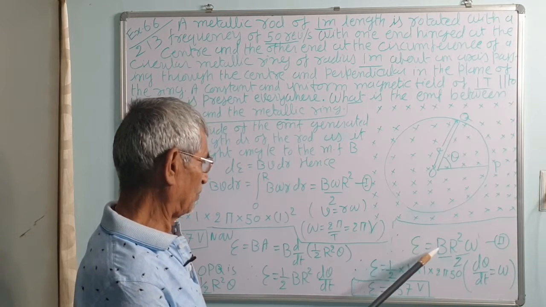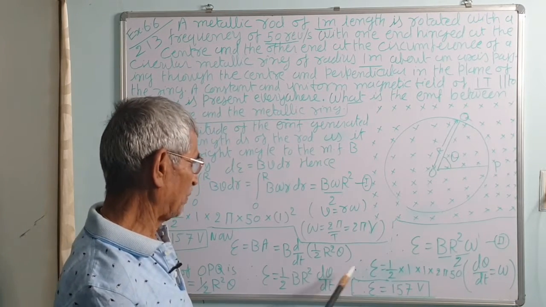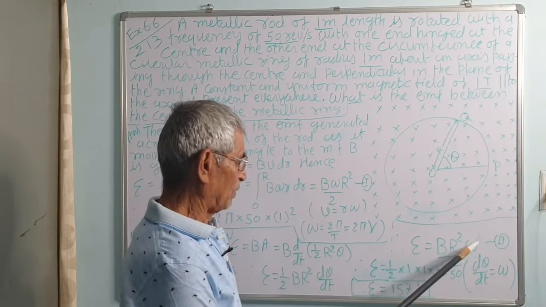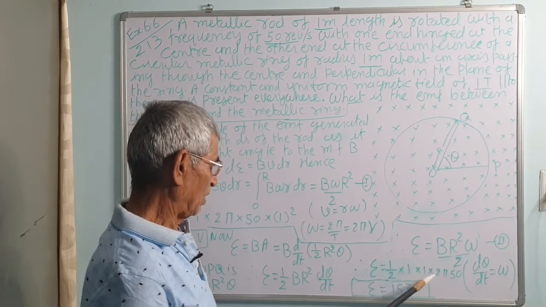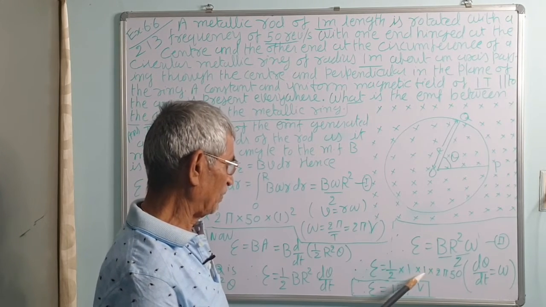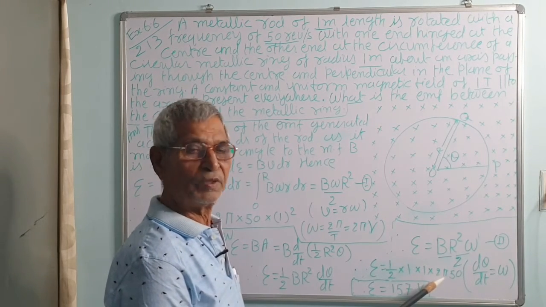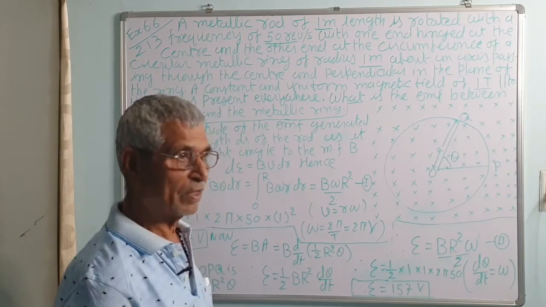Again use the equation: half B r squared omega. So, half into B is 1 Tesla, r is 1, so 1 squared is 1, and omega is 2 pi nu, that is 2 pi into 50. Again the answer is the same.